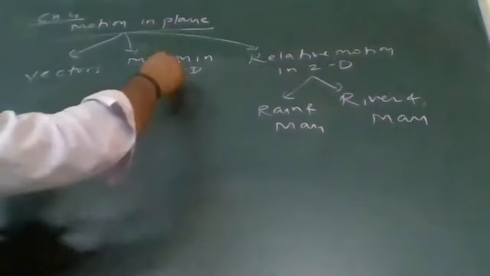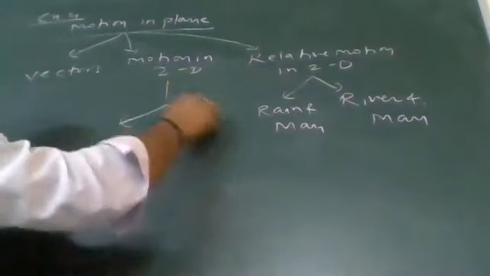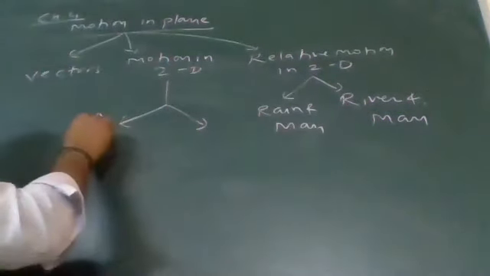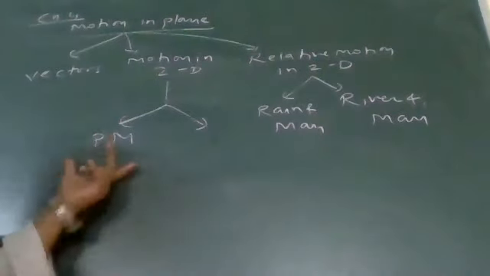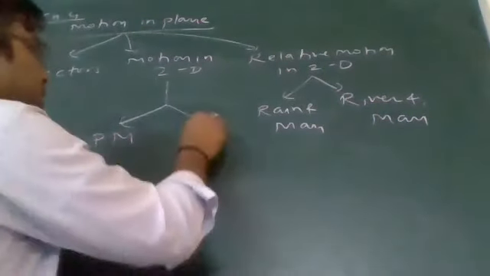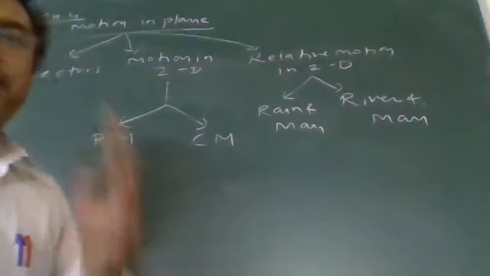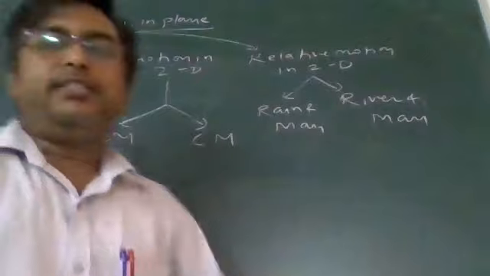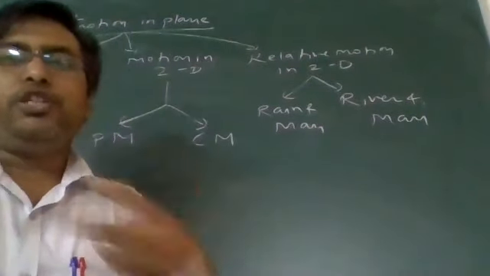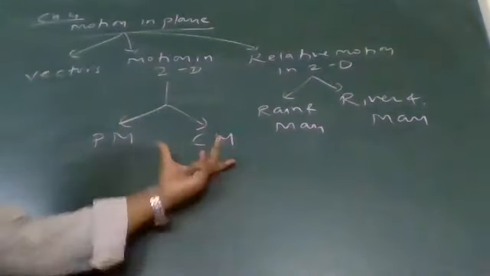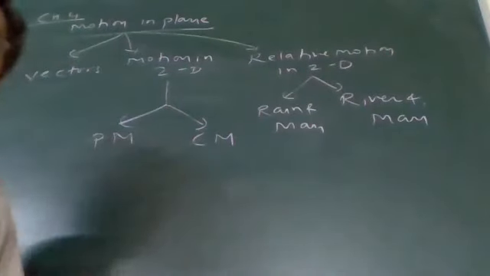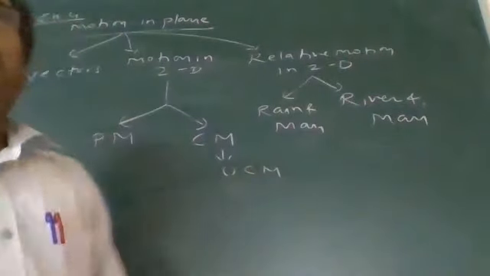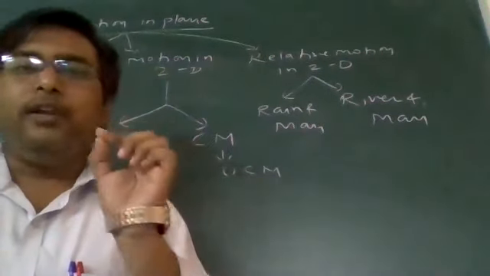Now, briefly, in motion in 2D, we need to discuss two kinds of motion. One is projectile motion, PM, and the second is circular motion, CM. Two motions in two dimensions I will cover here. Circular motion I will discuss in only one category, uniform circular motion.